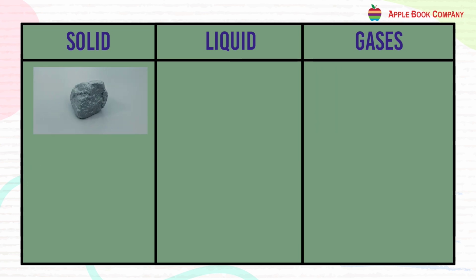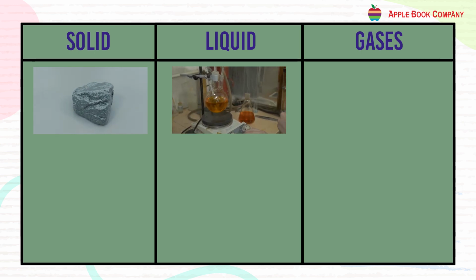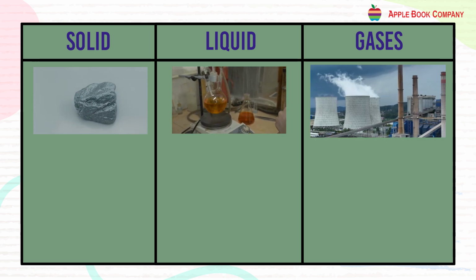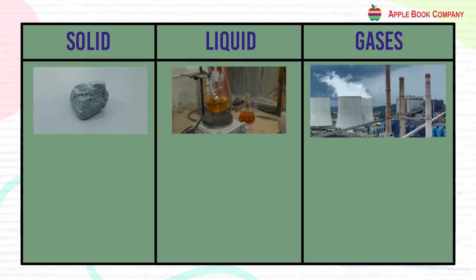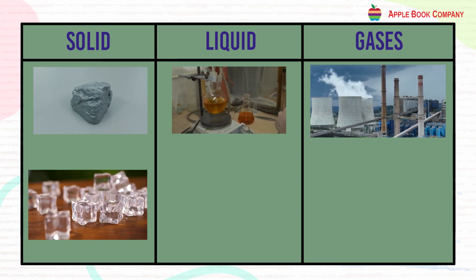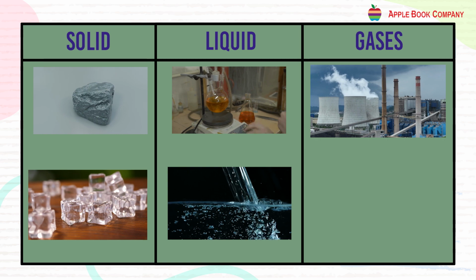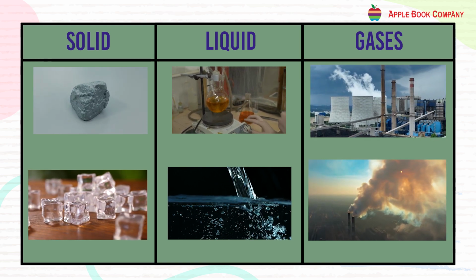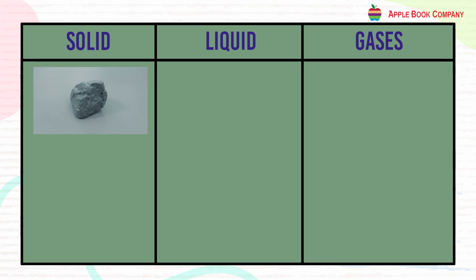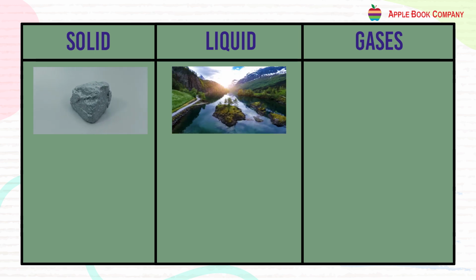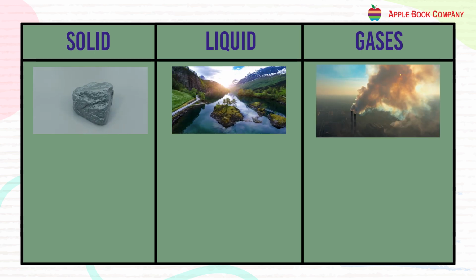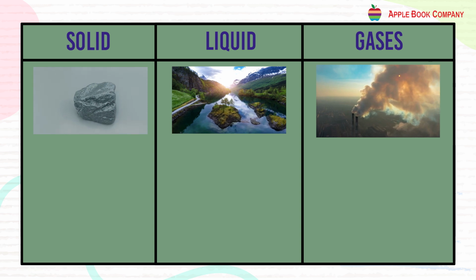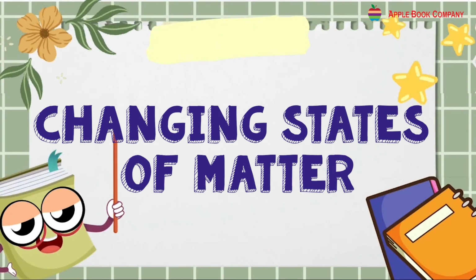Solids have a definite volume. Liquids have a definite volume. Gases have no definite volume. Solids are generally hard. Liquids are not hard. Gases are also not hard. Solids do not flow. Liquids can flow. Gases also can flow.